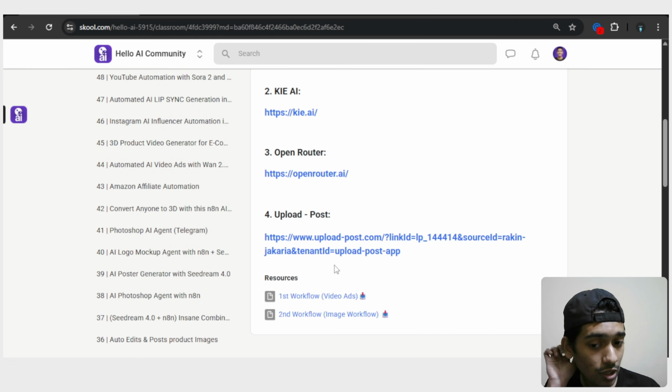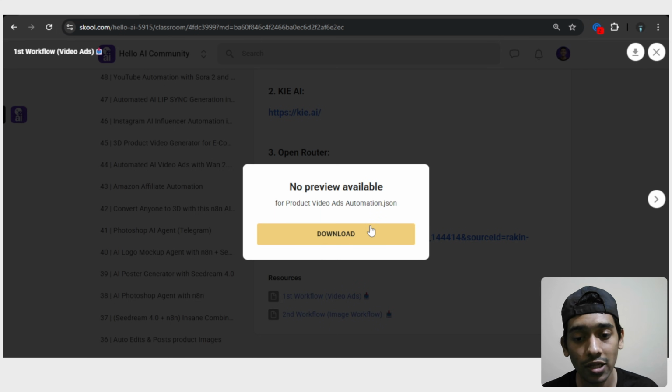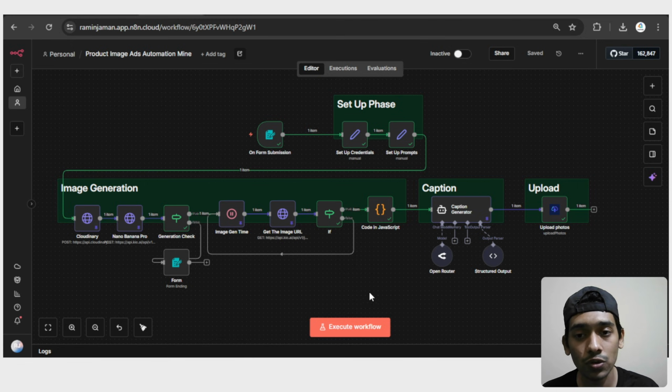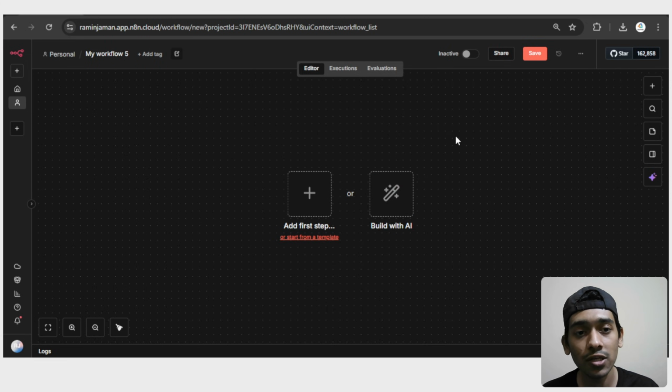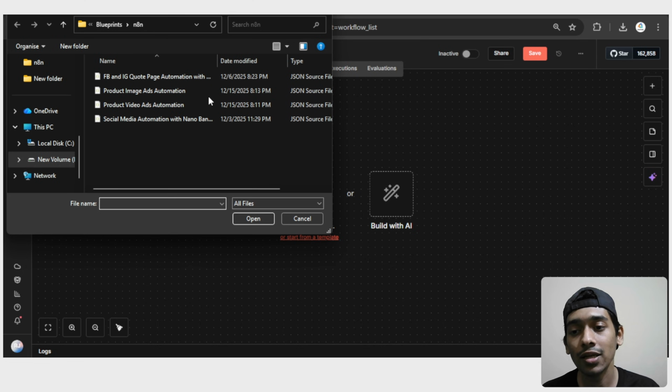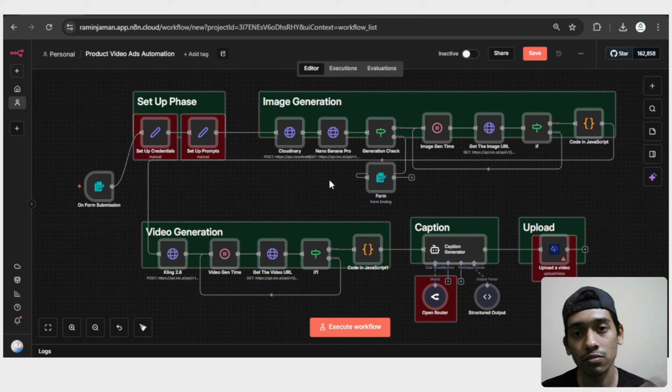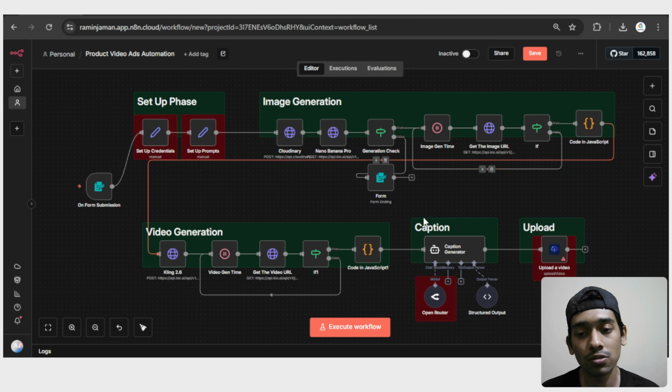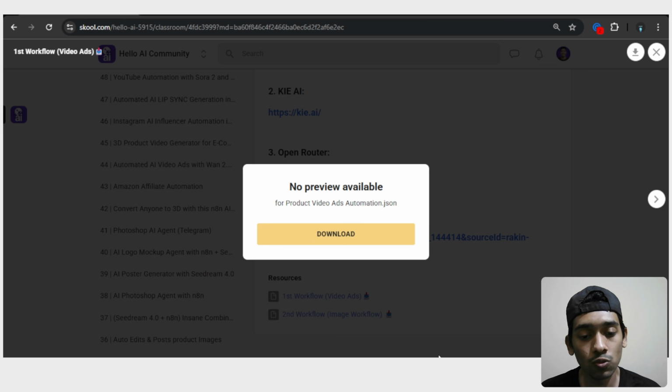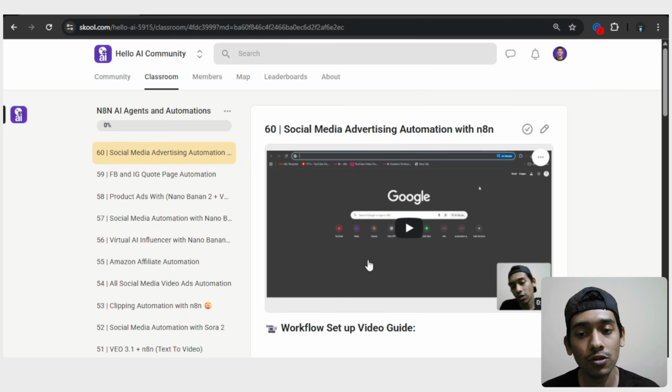So I'm going to show you how you can upload that. If you go with the first workflow for the video ads, just click and download that. After that, all you have to do is go with a new workflow, something like this. And then in the place of three dots, go with import from file, and here just go with the workflow you just downloaded from the community. And as you can see, that's what it looks like. And after this, just watch the guide video and you're ready to go.